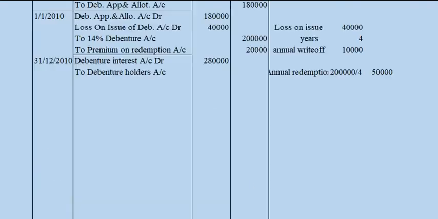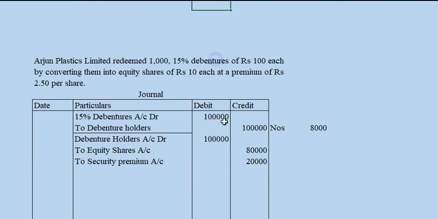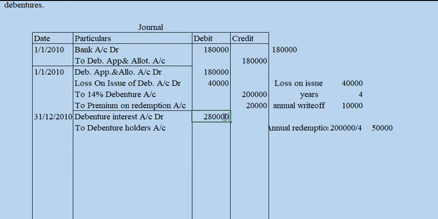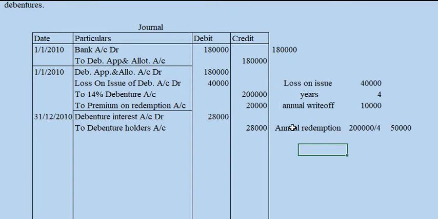Sorry about this. 28,000 will be the first year interest. Then we can make a working note on this annual interest amount.